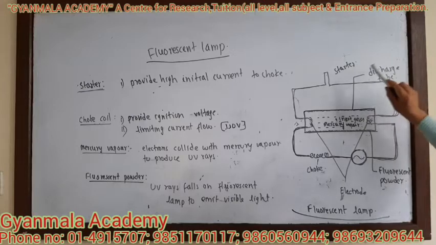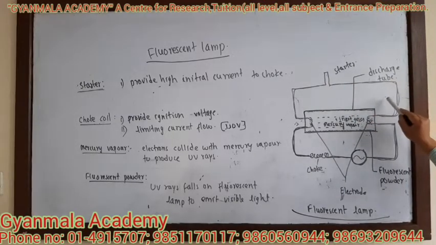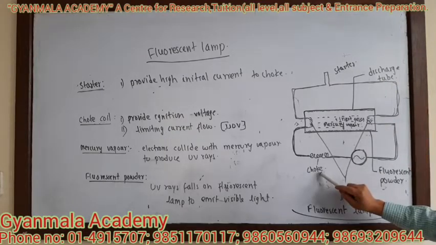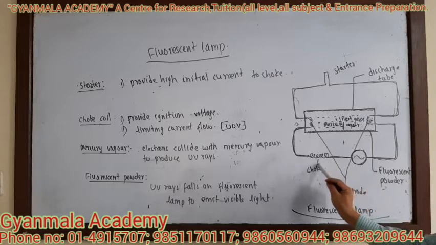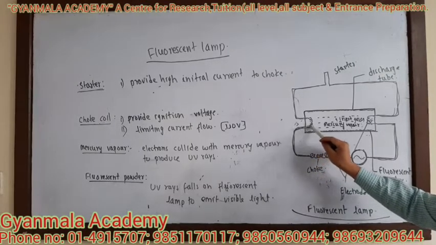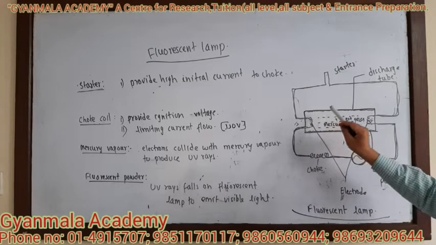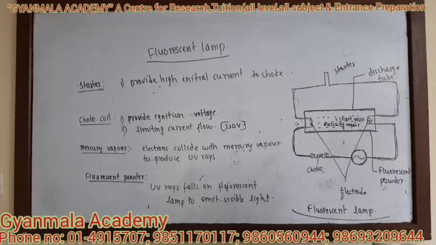At first, the starter provides the high initial current to the choke, and the choke gives the high initial voltage. It provides the high initial voltage so that it can break down or ionize the inert gases here, to create free electrons.